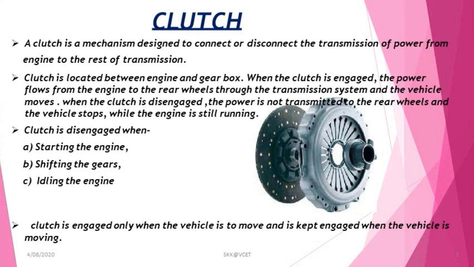A clutch is normally classified into two types: the friction clutch and the fluid flywheel. The friction clutch is again divided into two types: dry and wet. In this type, transmission of power is caused by friction between two rotating members.